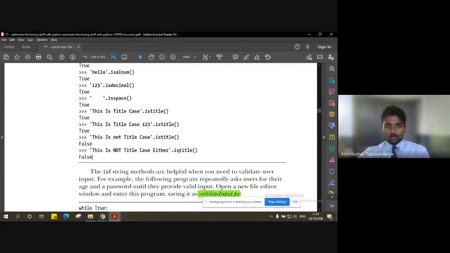And also, if you call the method is upper, in that case it would also have returned false, because though this "not" is all upper, others are not upper. In other words, there are a few lowercase letters also.